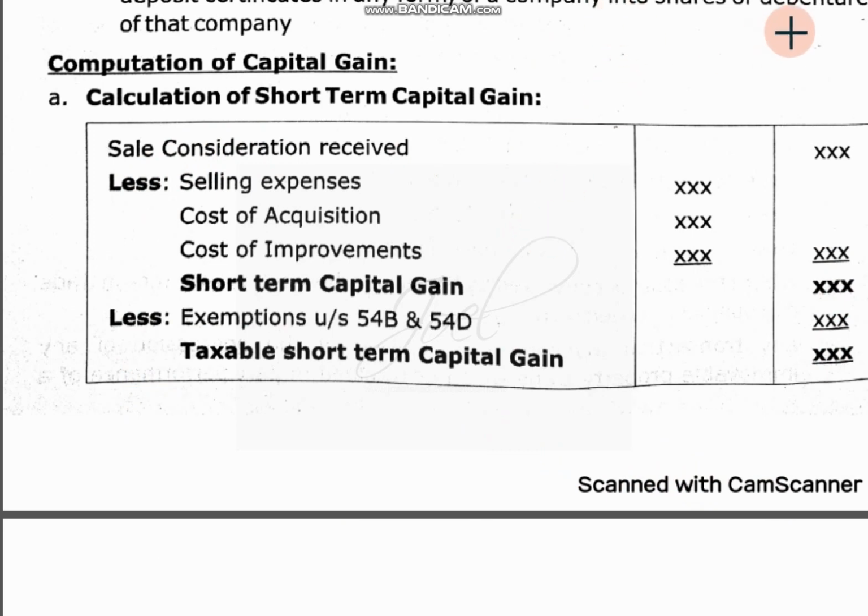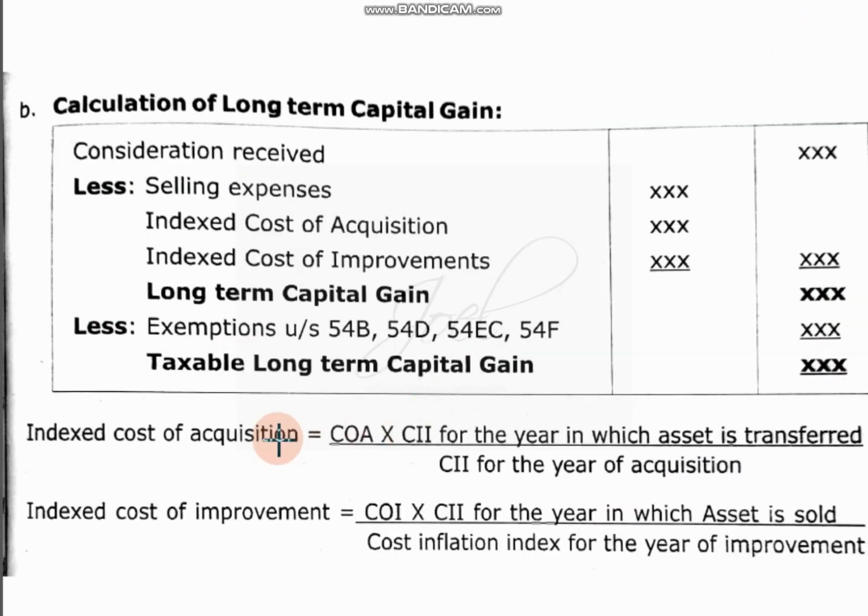Then we have to see long term capital gain. The procedure remains the same in case of long term capital gain. So the consideration received, or sale proceeds, whatever you received, out of that you deduct the same things: selling expenses, cost of acquisition, cost of improvement. But here the value will be indexed, not the exact value you received, but you will get the indexed value of acquisition. The cost inflation index value will be given to you in the problem.